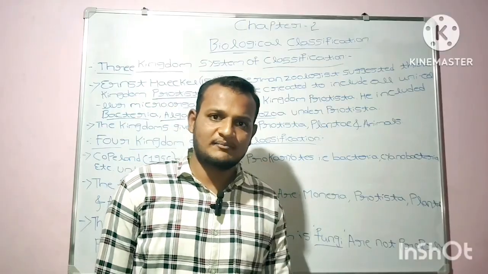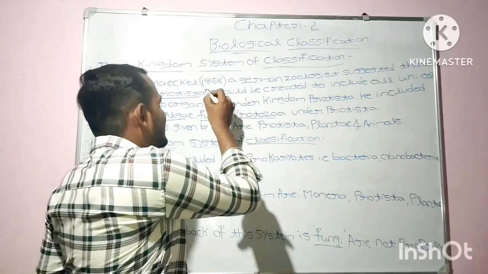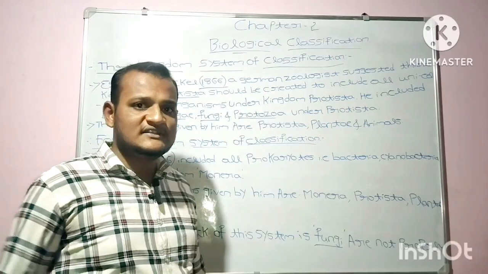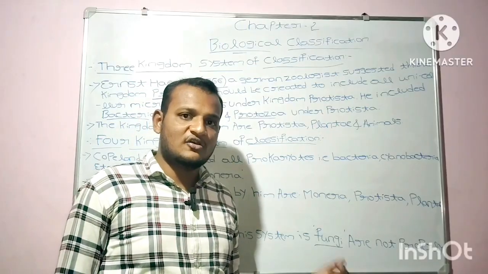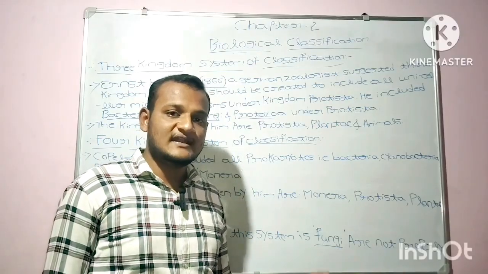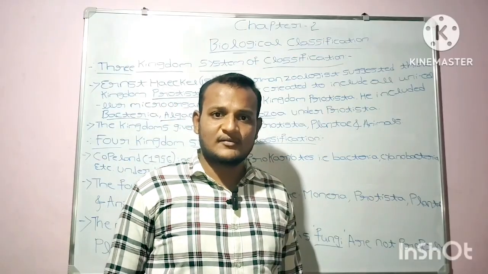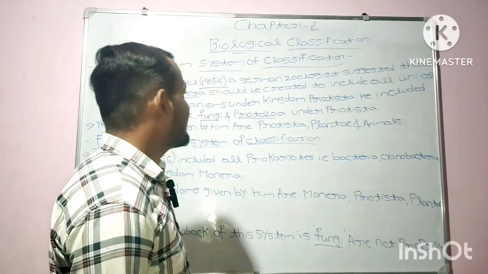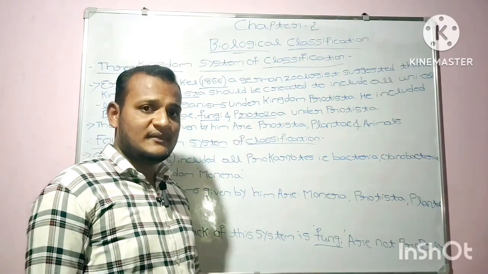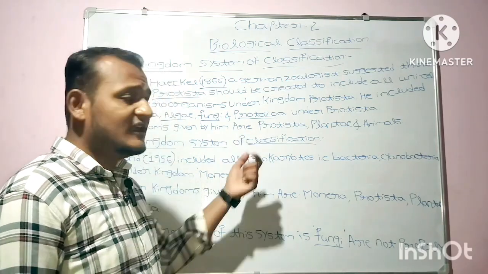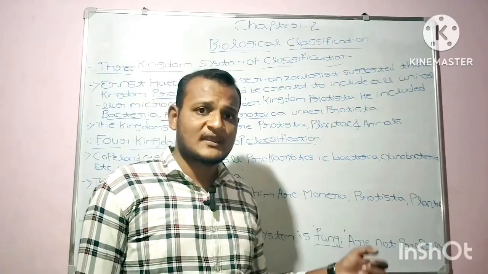I hope you have cleared the first point: Ernest Haeckel, in the year 1866, suggested that a third kingdom Protista should be created to include all the unicellular microorganisms that are neither typically plants nor animals. He included bacteria, algae, fungi, and protozoa under the Protista.